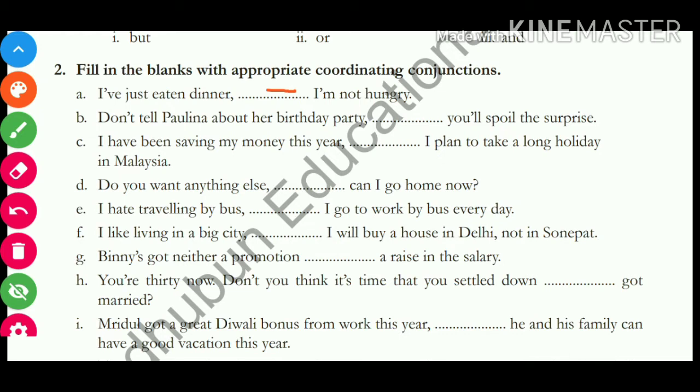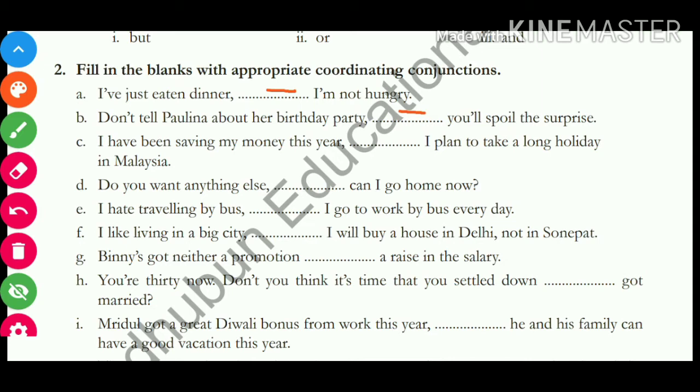Come to B. Don't tell Paulina about her birthday party, or you will spoil the surprise. नहीं तो is or over here. Now coming to C. I have been saving my money this year. I plan to take a long holiday in Malaysia.